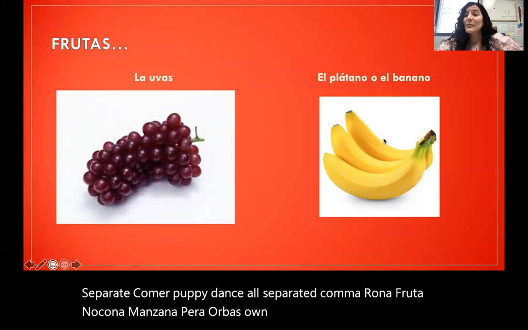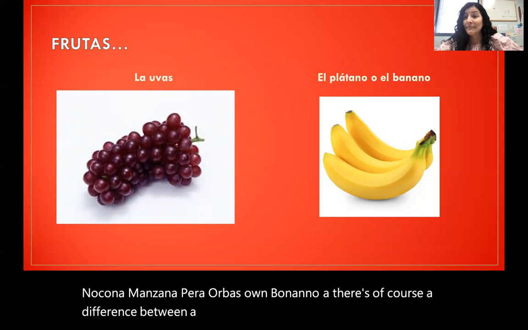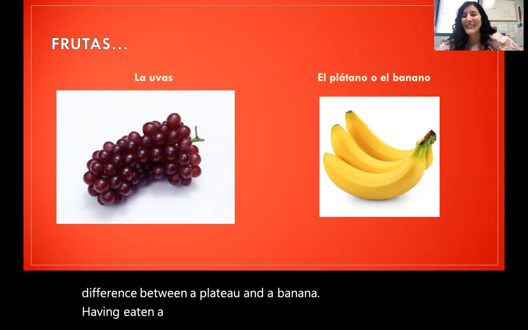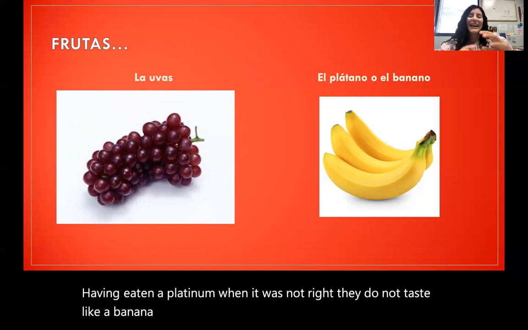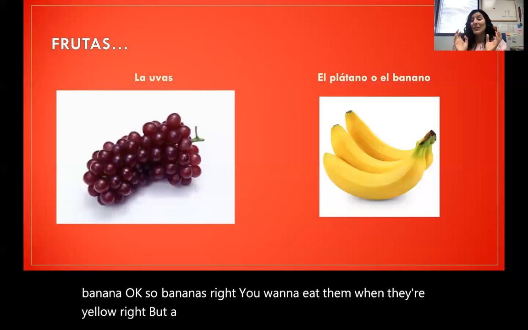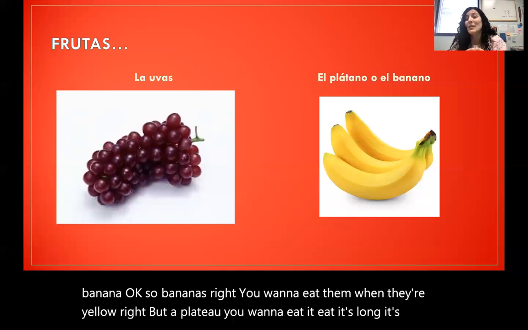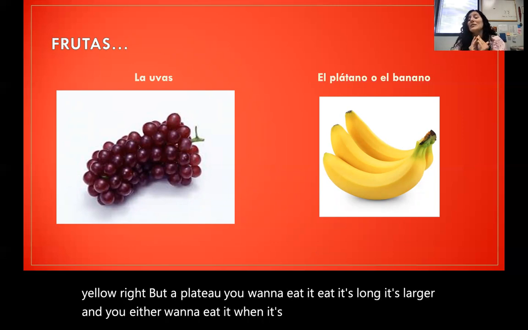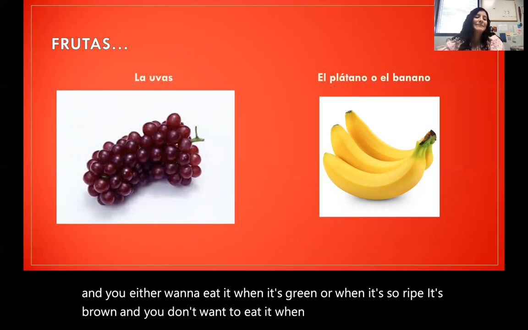There's, of course, a difference between a plátano and a banano. Having eaten a plátano when it was not ripe, they do not taste like a banano. Okay, so bananos, right, you want to eat them when they're yellow, right? But a plátano, it's larger, and you either want to eat it when it's green or when it's so ripe it's brown, and you don't want to eat it when it's yellow, right? So that's the big difference between a plátano and a banana.